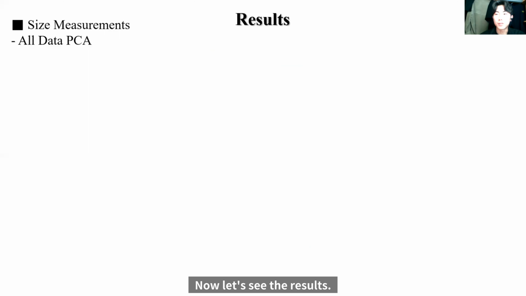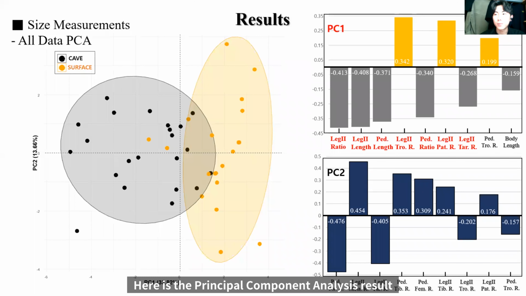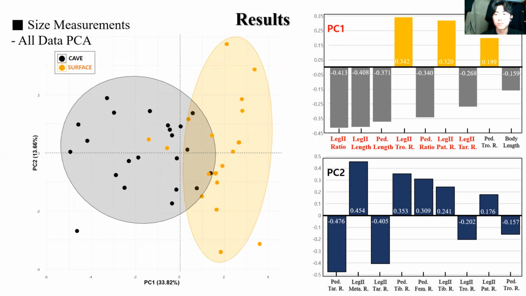Now, let's see the result. Here is the principal component analysis result for all lengths and ratio data. Looking at the plot, you can see that two habitat groups are divided by the PC1 axis. And we can know that the high contribution variables of PC1 include second leg ratio, second leg length, pedipalp length, etc. So let's check each variable in detail.